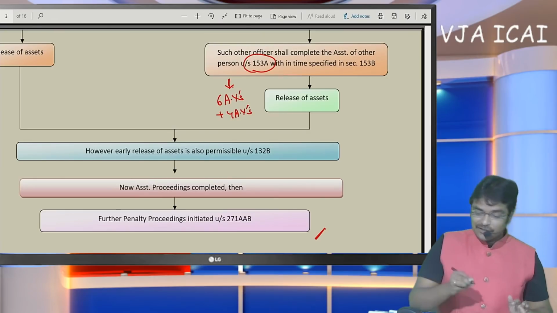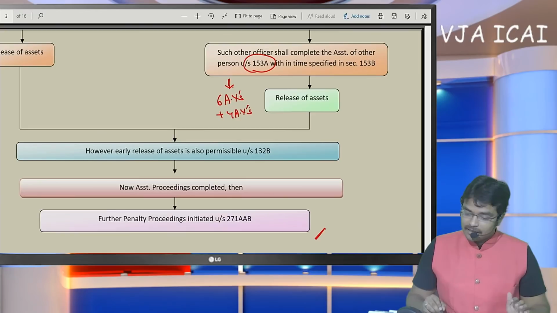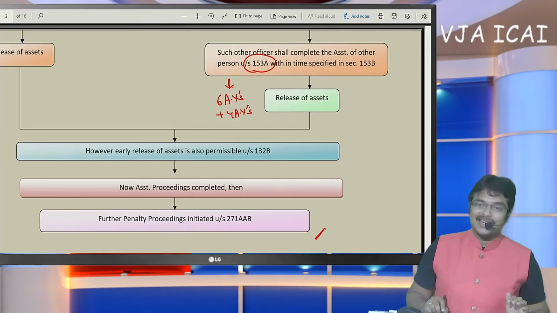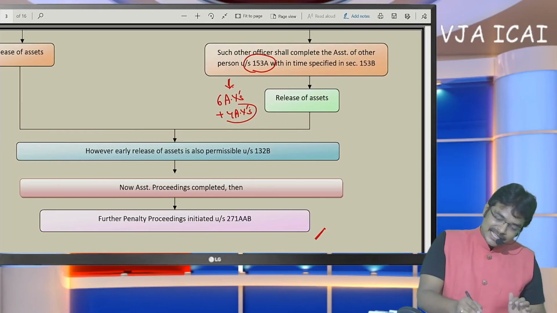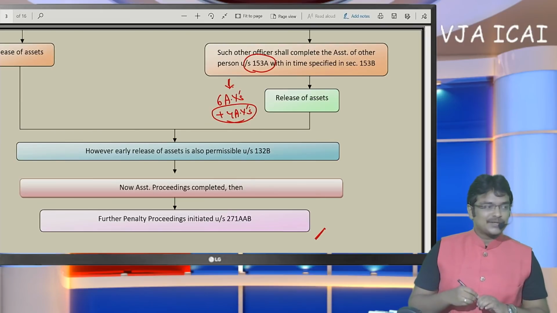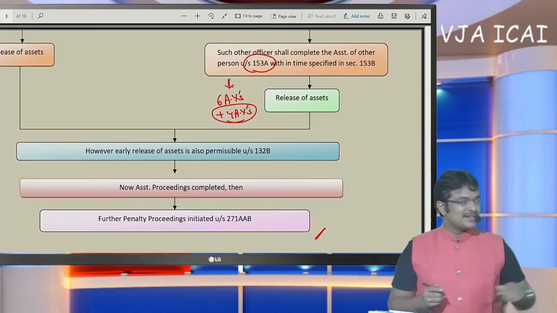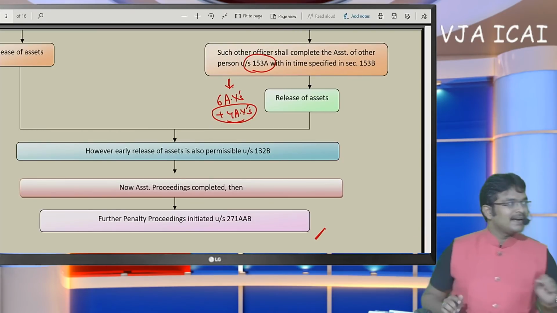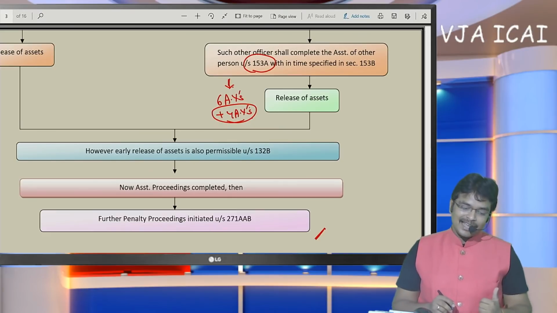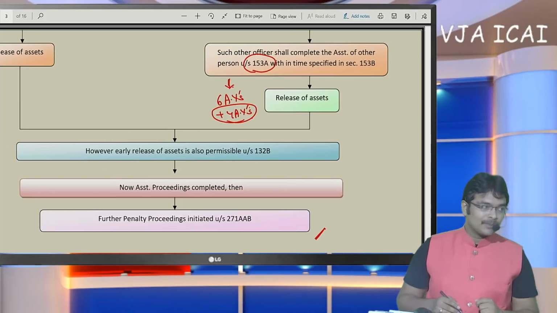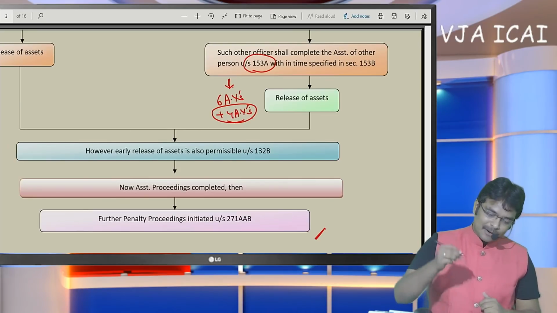If last 4 years exceeds, then those assessment years also notice can be issued. So the thing to be noticed here is, here the notice can be issued for past 6 assessment years and also for additionally 4 assessment years in the hands of the other person also. So this thing has to be concluded here.